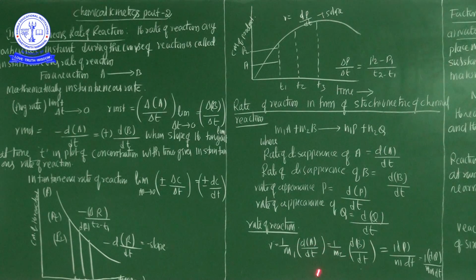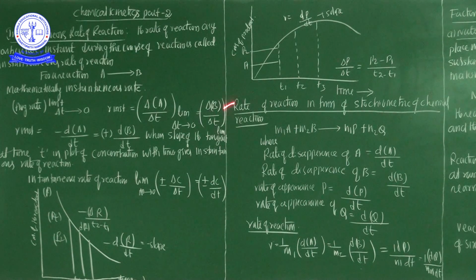This is the rate of the reaction for the reactants converted into the product. The rate of the reaction is always positive, and the negative sign represents the decrease in concentration of the reactant. So the most important point is that the rate of the reaction is always positive, and the negative sign represents the decrease in concentration of the reactant.